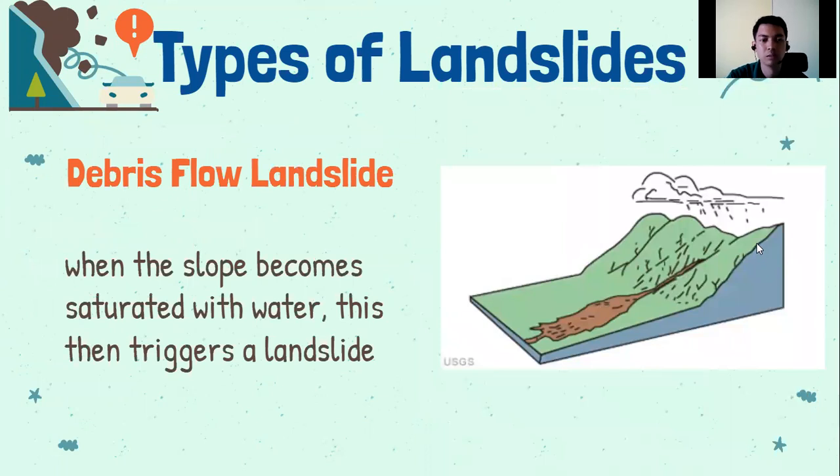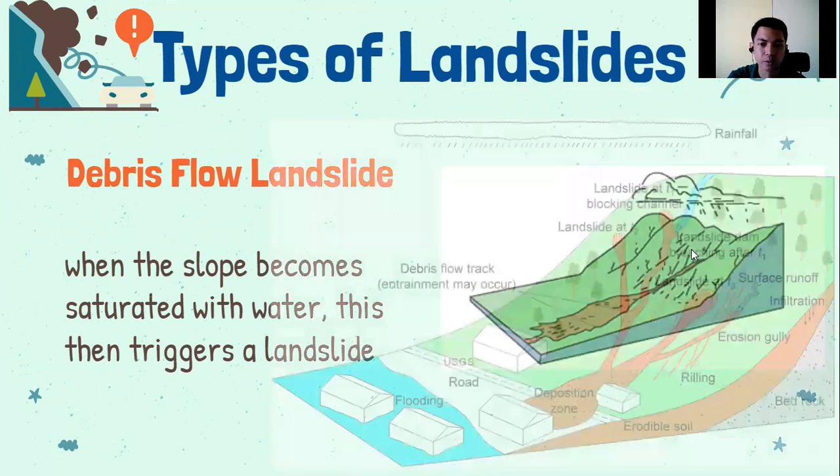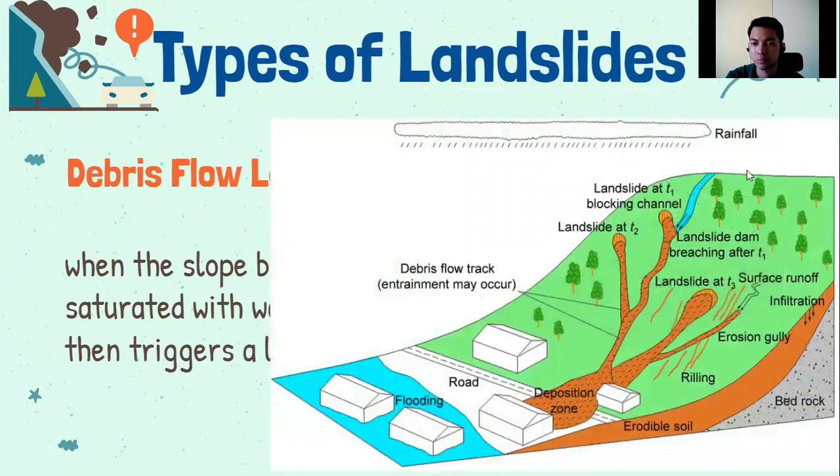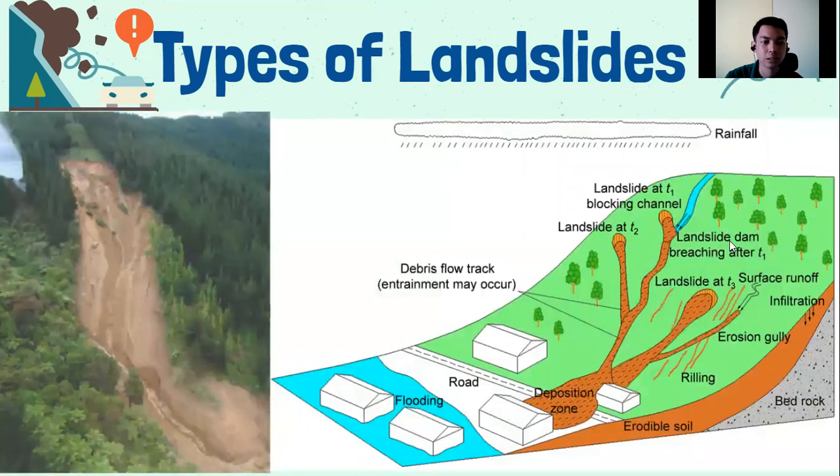So next is debris flow landslide. When the slope becomes saturated with water, this triggers a landslide. As you can see here, meron tayong ulan, then this is our slope. Pag yan ay nagkaroon ng madaming tubig, pwede yan mag-cause ng debris flow landslide. Kung wala man ulan, pero meron tayong source of water, pwede rin niyang maging source ng debris flow landslide. Ito ang itsura ng debris flow landslide.